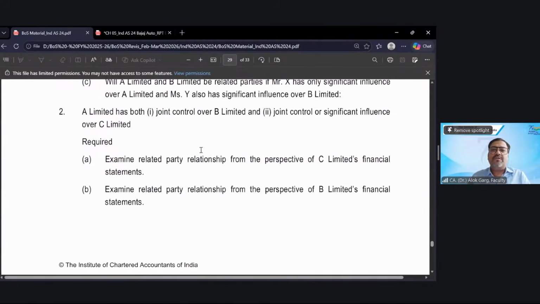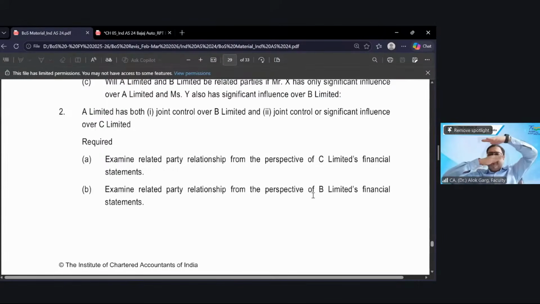A Limited has both joint control over B Limited and joint control or significant influence over C Limited. Examine related party relationship from the perspective of C Limited financial statement and B Limited financial statement. A Limited has a joint control over B Limited and has a joint control over C Limited. Whether all these three entities are related party or not. Yes, sir. C is a fellow joint venture, and of course the venturer. These entities are related party.